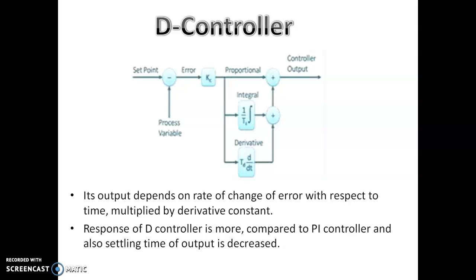Next we are going to discuss the D controller. What is this D controller? The I controller does not have the capability to predict the future behavior of the error, so it reacts only once the set point is changed. The D controller overcomes this problem by anticipating the future behavior of the error. Its output depends on the rate of change of error with respect to time multiplied by the derivative constant. It gives a kickstart for the output, thereby increasing the system response.